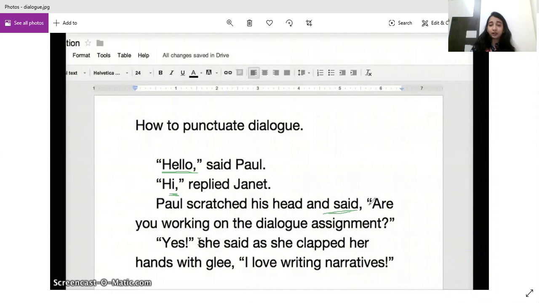And then we start the dialogue. "Are you working on the dialogue assignment?" Now it's a question. So we put a question mark and we close the dialogue. Clear? Now, she said is after the dialogue, so we will not put a comma over here. We'll just write "Yes!" and it's an exclamation mark. Correct? "Yes!" she said as she clapped her hands with glee. Again a comma because we have a dialogue ahead. "I love writing narratives." Clear how to punctuate a dialogue?